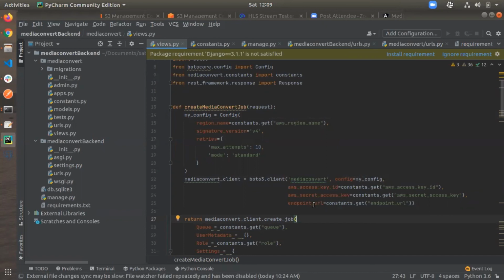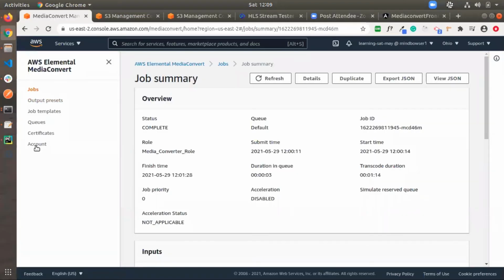This endpoint URL is an account-based URL to connect with our AWS account. I will show how to get this endpoint URL. You can get it programmatically by calling one function, and you can also get it in the console.